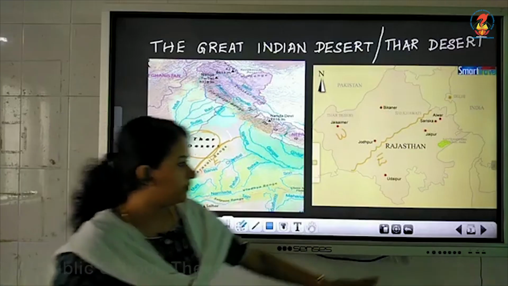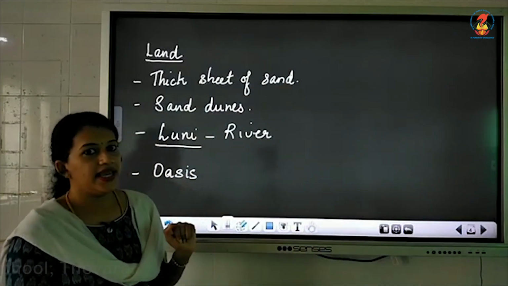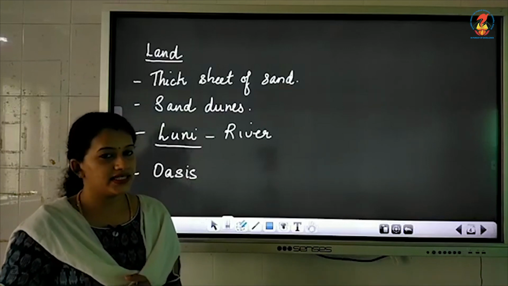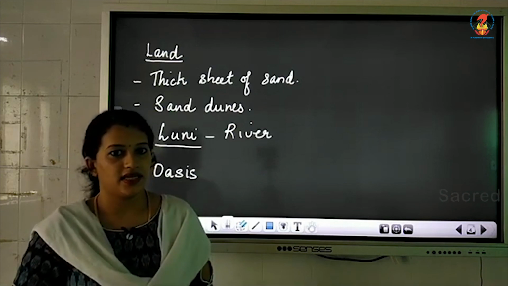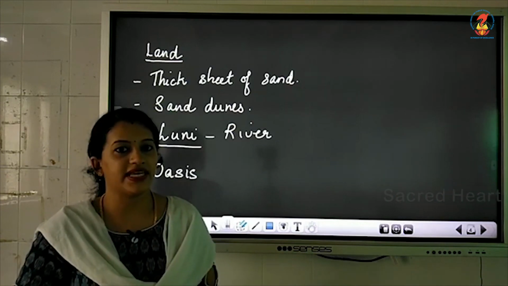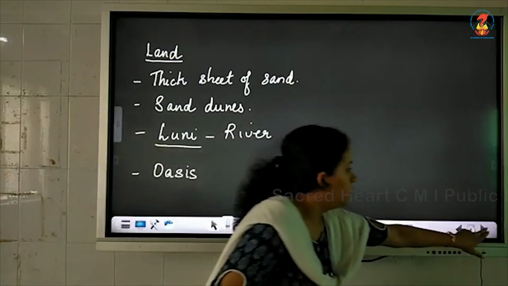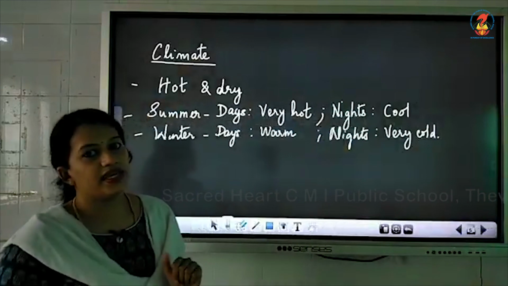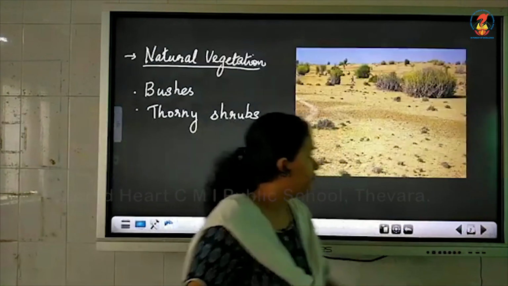Then the land in the desert is sandy and rocky. You can find sand dunes as well as oases in the desert. Near the oases you can find villages, because most of the people settle around the water source. Then about the climate of the region: the climate is very hot and dry, as there is very little rainfall.